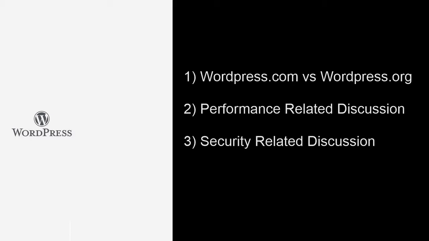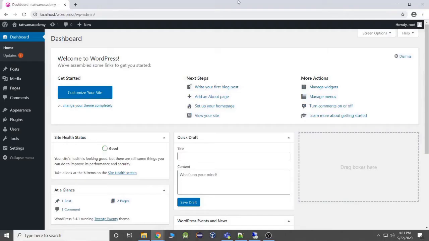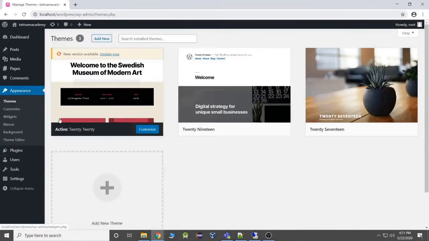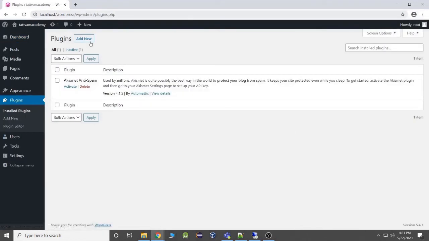So what does it mean? Whenever you are having a WordPress website, you get a console something like this. In WordPress.com you get a console like this, and you can create your website from here, appearances, you can add plugins, you can drag and drop features. The main point over here is that you do not require to code. Whatever features they are giving, whatever plugins they are giving, you can use them.